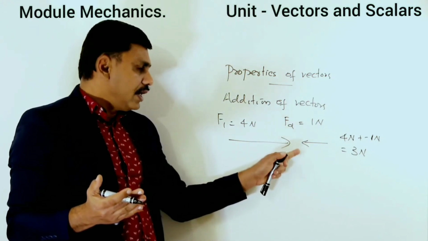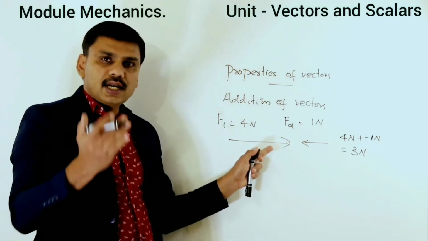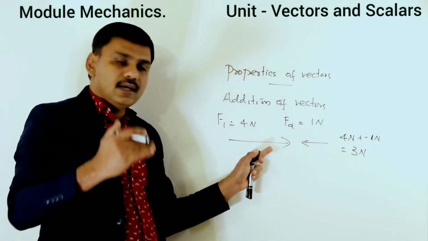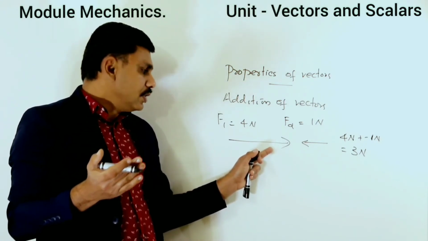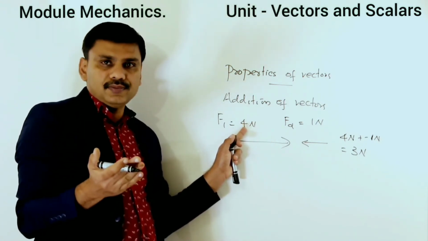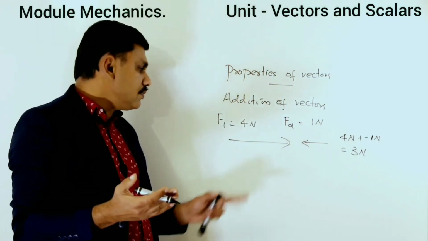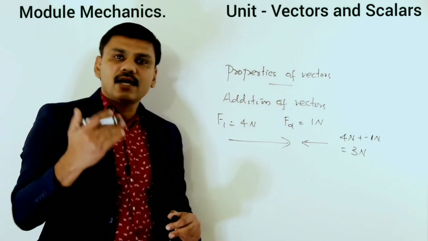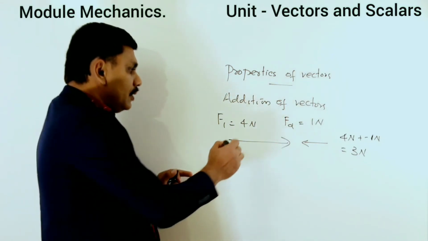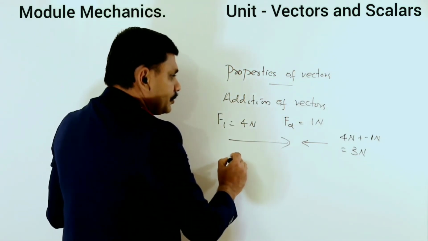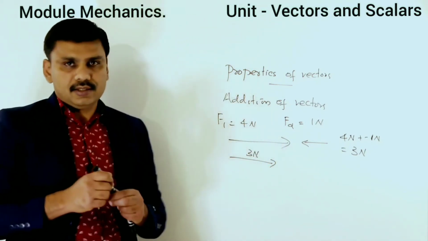So after finding the magnitude, the direction will be the direction of the higher vector. So the higher vector is 4 Newton. In the individual vectors, which is higher? 4 Newton is the higher vector, so we are giving the direction of that. So the total vector, the sum, will be 3 Newton. It will be 3 Newton towards right.